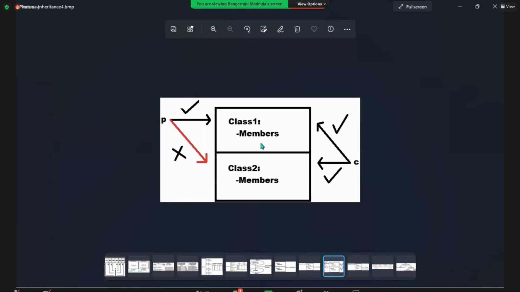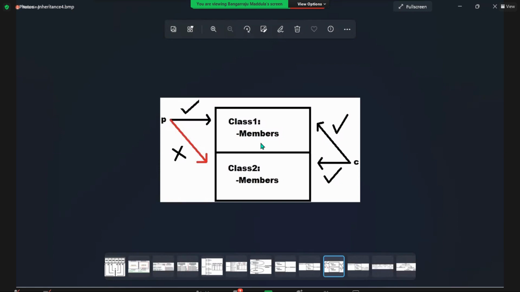Using P, can I call the members of the parent class of class 1, if present? Suppose class 1 has a parent class. Using P, can I call the members? Yes. You can look on the top, you can look straight, but you cannot look in the bottom. I clearly said, if class 1 has a parent class, I can call the members of that class by using P. Possible, right? Now tell me, does class 1 have any parent class?